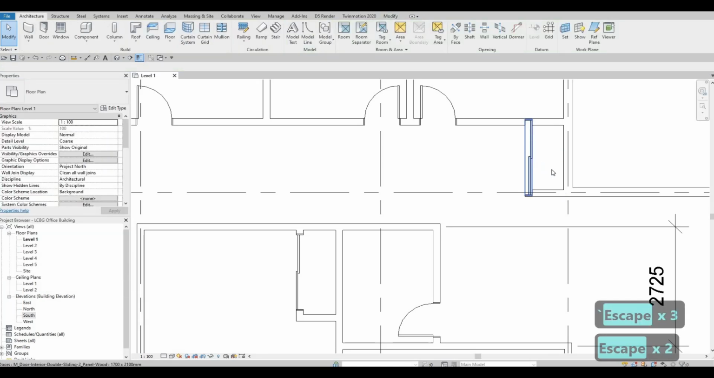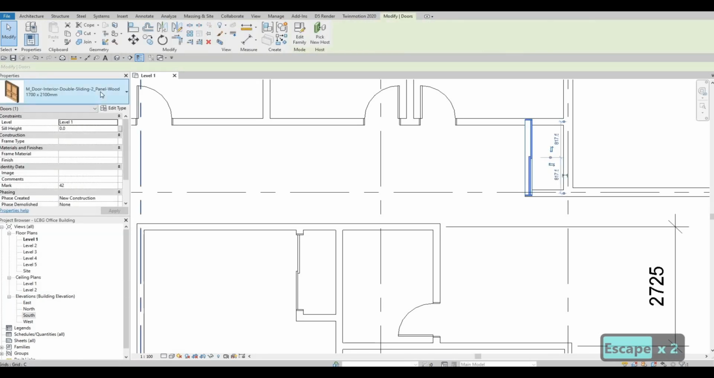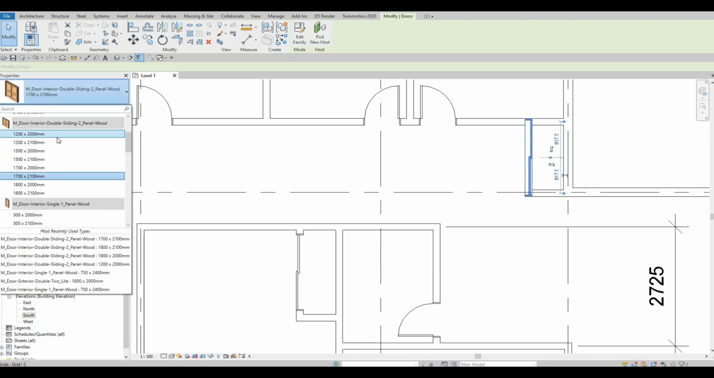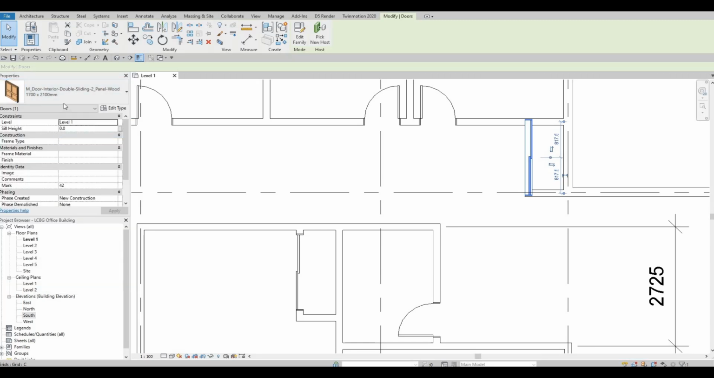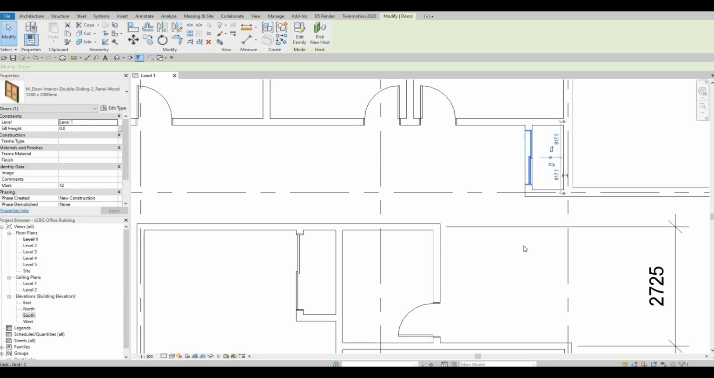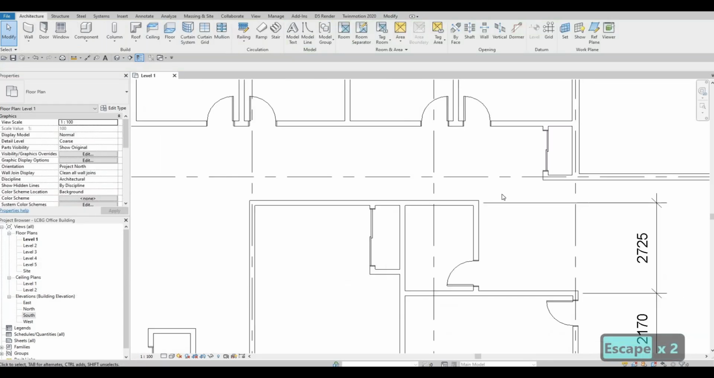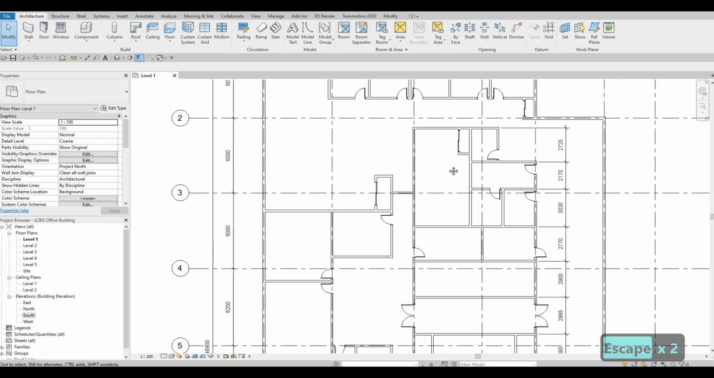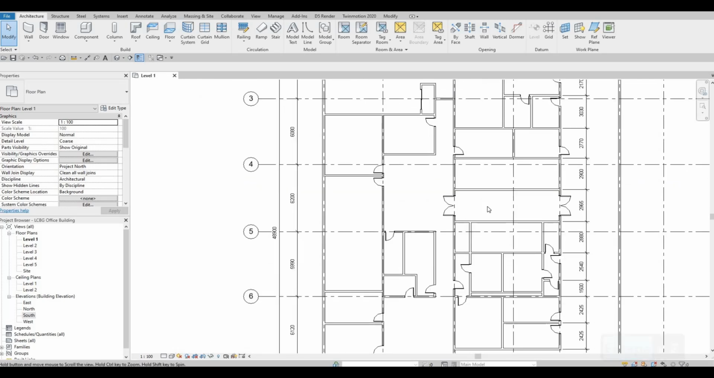And then we just need to change this. So once you add it, press escape, click it again, go to the drop down, and then let's change this to a smaller one. And then it will be smaller. So that's good.